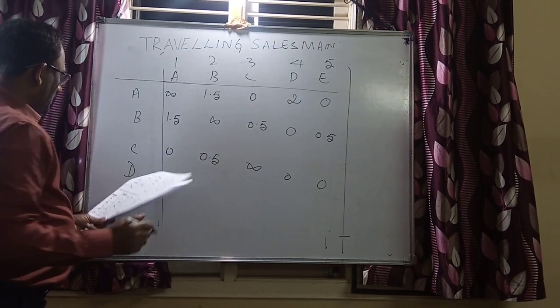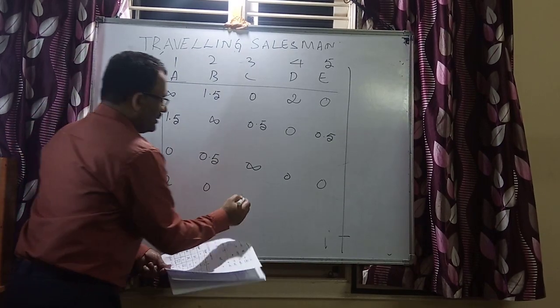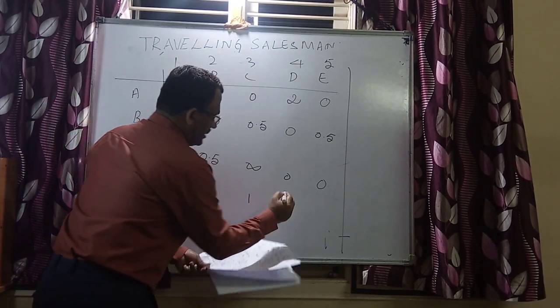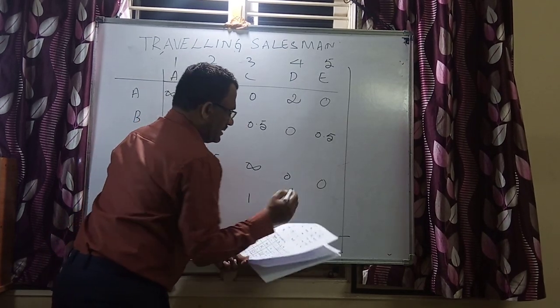This is D, 2, 0, 1, infinity, and this is 1.5.